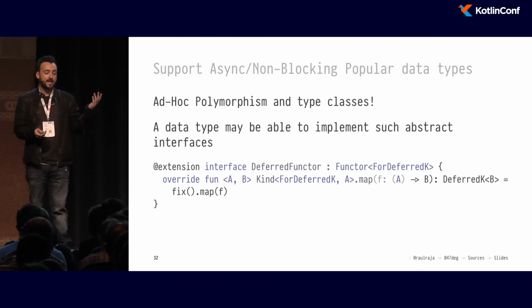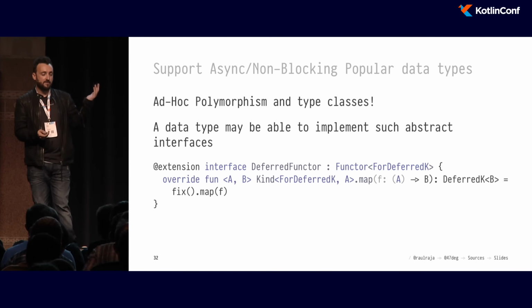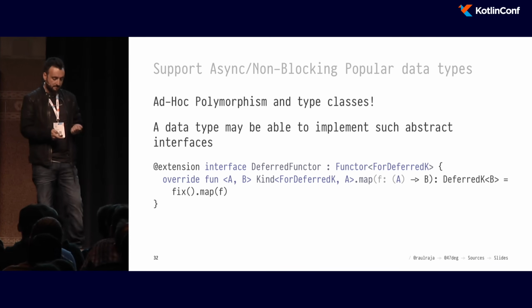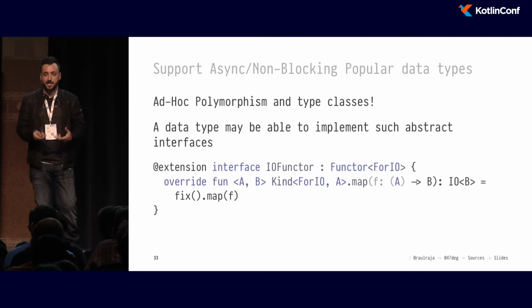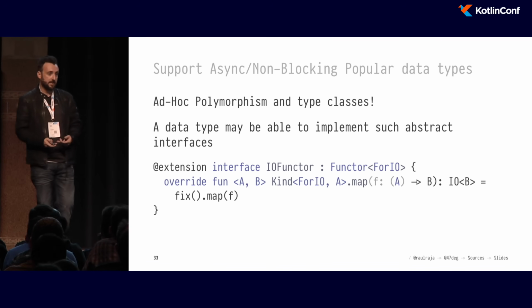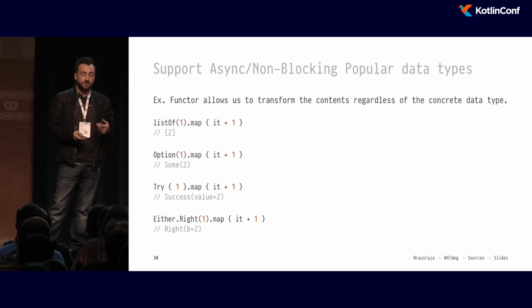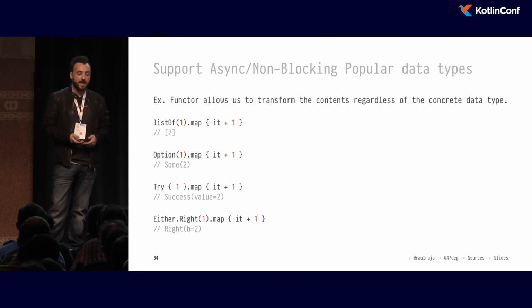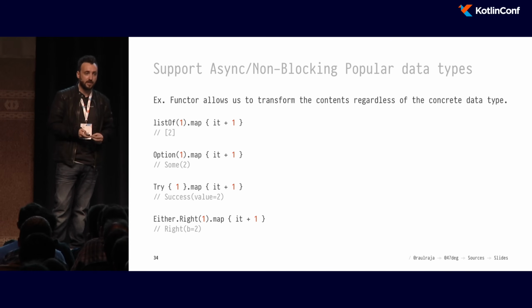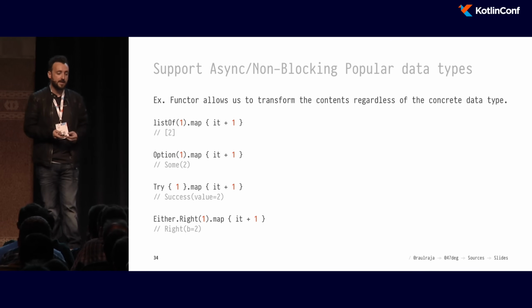So what does it look like to, say, map over a Deferred value? Well, just invoking map over it. The same for the IO value. We're just delegating in this case because the actual data type has the operation called map. And you've done this before with many other data types. You've done it with maybe Try, Either, or List, or any of the actual collections in the Kotlin standard library.